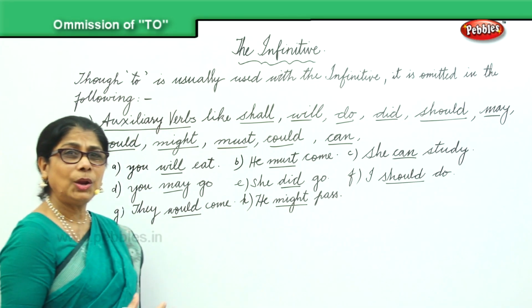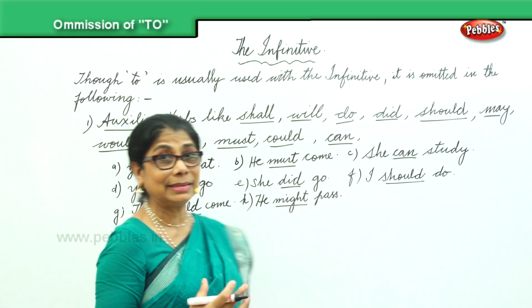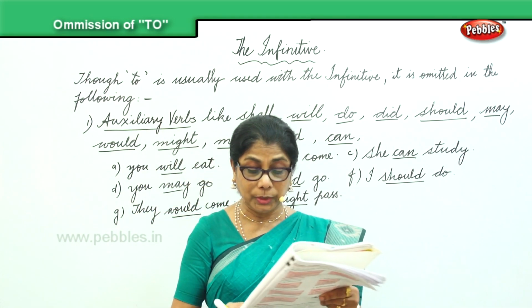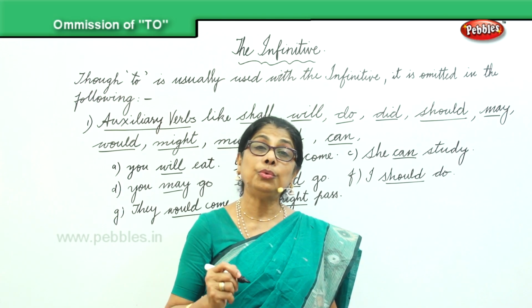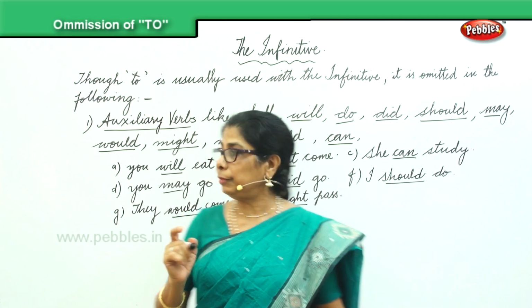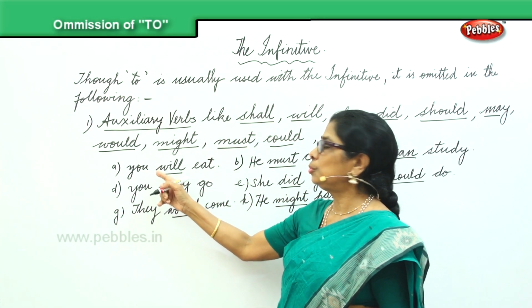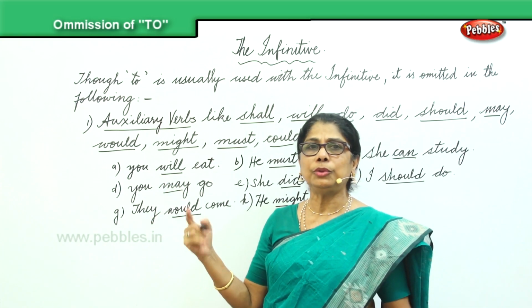So like this, in forming sentences with the auxiliary verbs, we do omit the to. We do not say you to will or you will to eat.